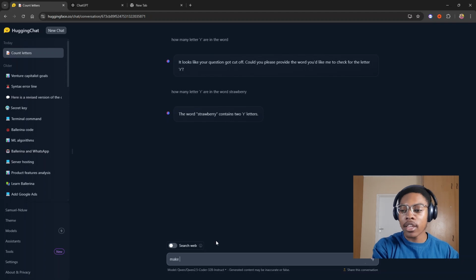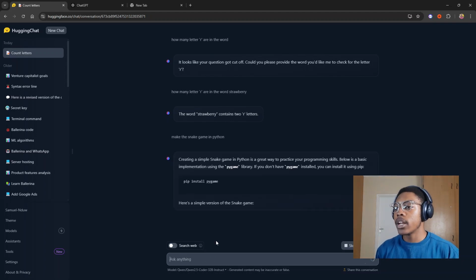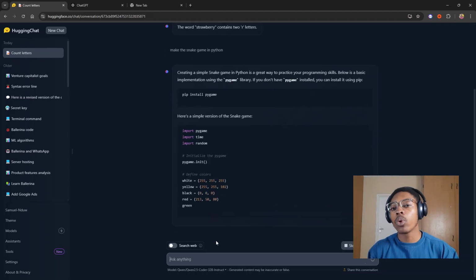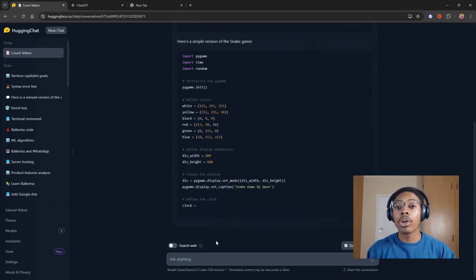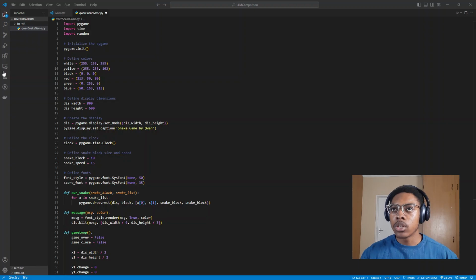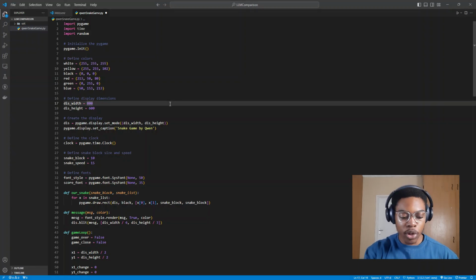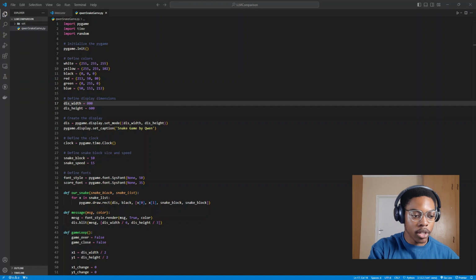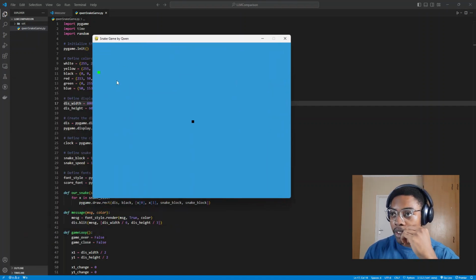Okay, let us see how it will make it, and then we will actually run it, and then we can do the comparison of the two. All right, so let us now run it and see what will happen. Okay, this is the moment of truth. Okay, so this is what we have. What's happening? All right, it's actually working, guys. This is nice.